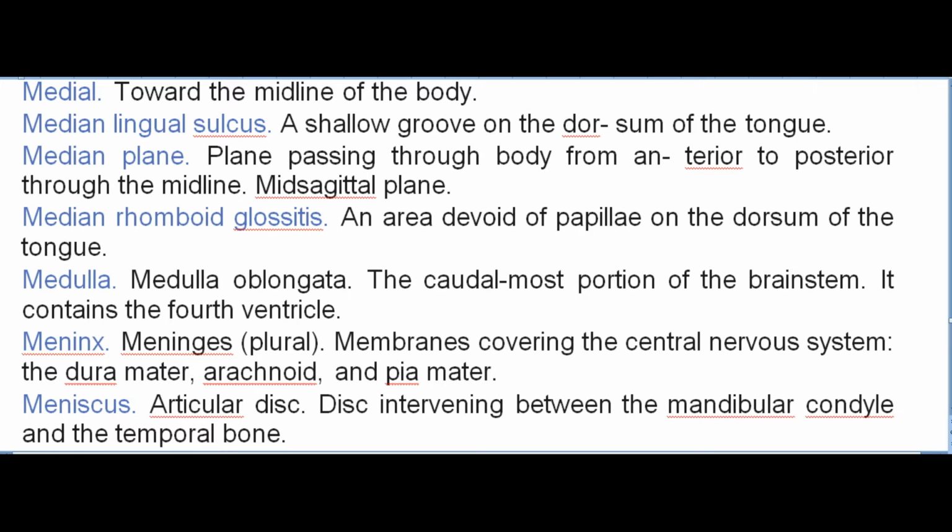Medulla. Medulla oblongata. The caudal-most portion of the brain stem. It contains the fourth ventricle. Meninx. Meninges, plural. Membranes covering the central nervous system: the dura mater, arachnoid, and pia mater.